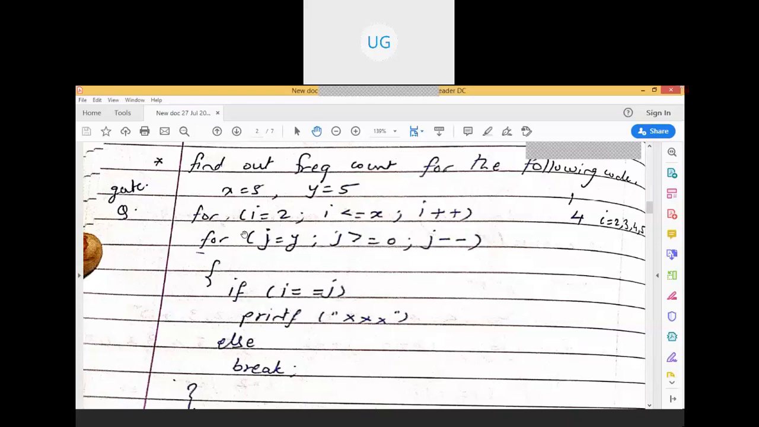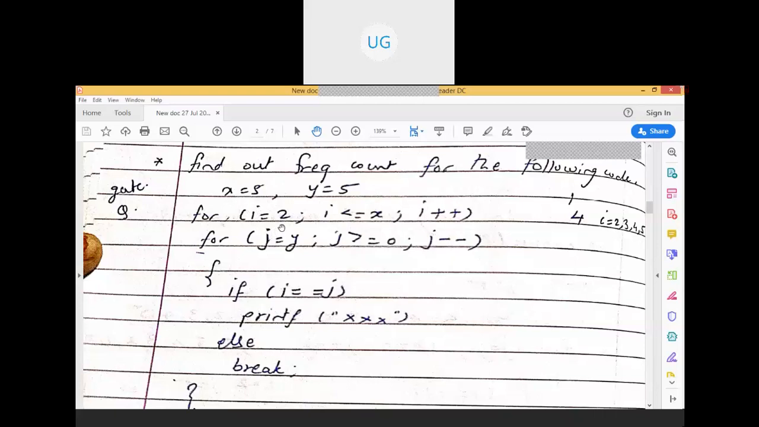So any answers for this? See, when I is equal to 2, it will check the condition I is less than or equal to 5, right? Yes, this condition is true. It will enter into the loop. J is equal to 5 with I equal to 2, and it will check this condition. This condition is not getting satisfied, so it will break. Break means it will just come out of this loop. Now I will be incremented.